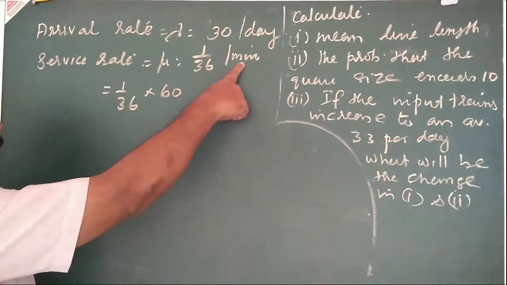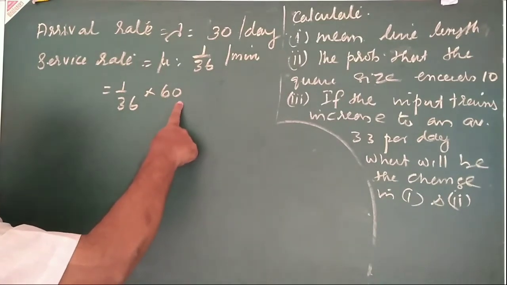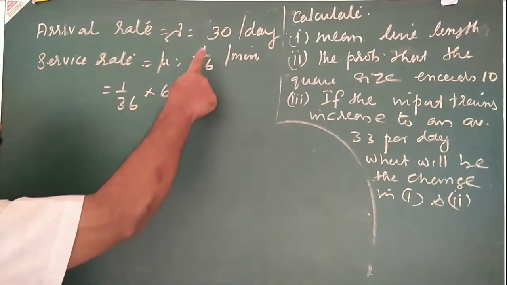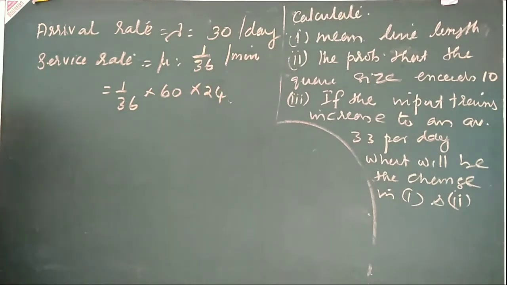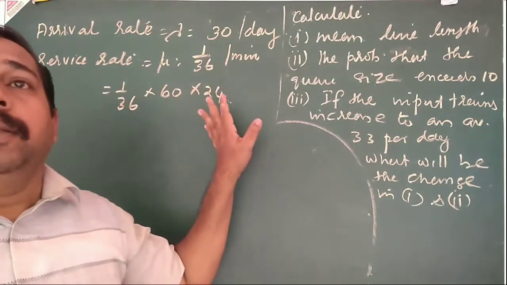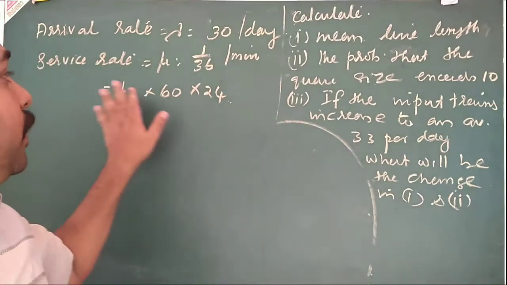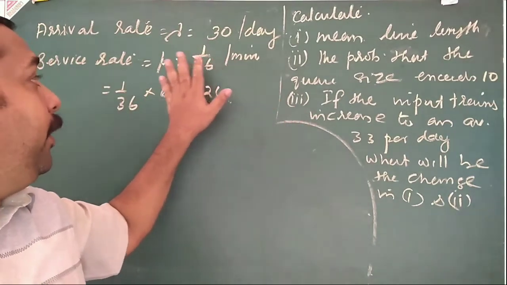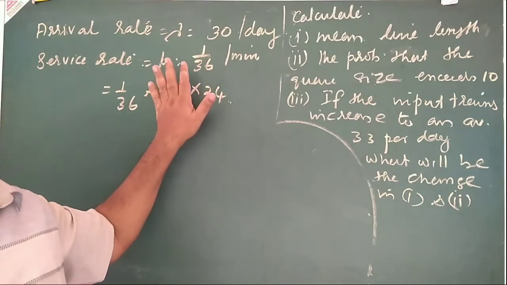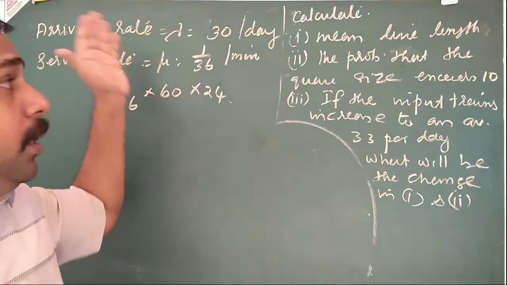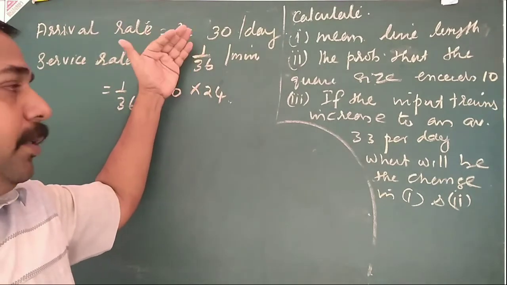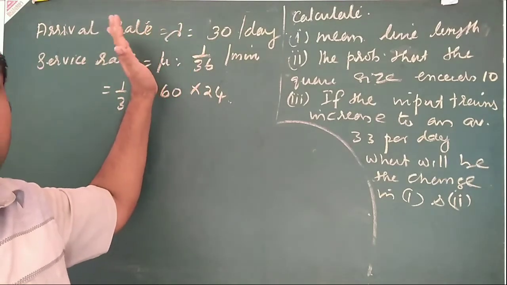This is per minute. If you multiply by 60, that is per hour. Then 24 hours for 1 day. So that is per day. This is the challenge for these types of problems. You first identify whether the question is given as per day, per minute or per second. Otherwise, first you convert it to per day, per minute or per second, then only you do this one.